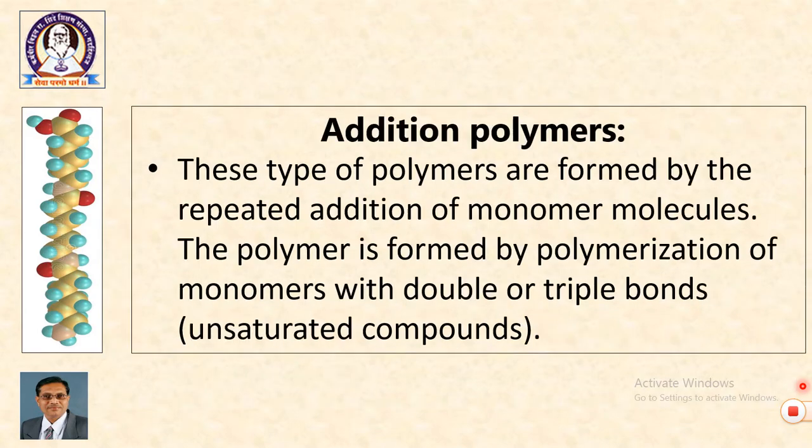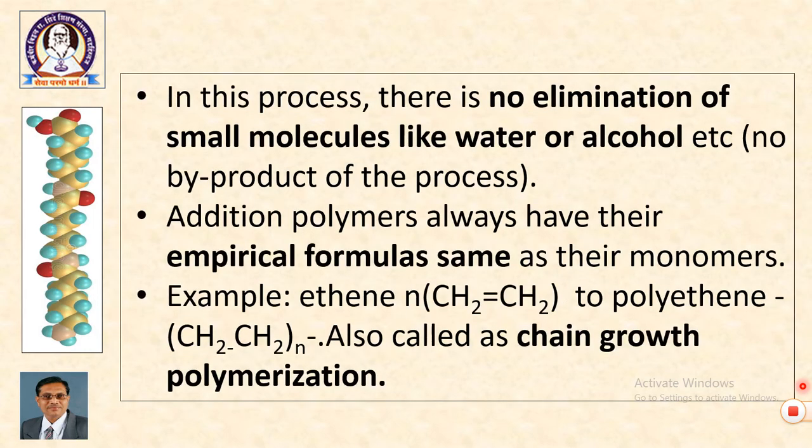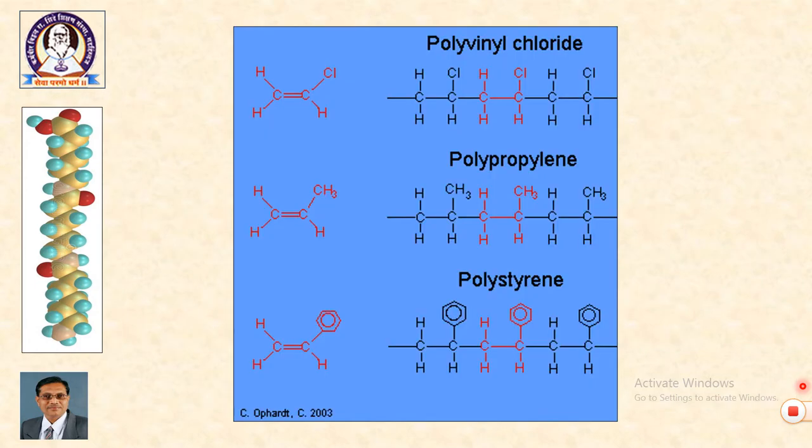So, see what the MCQs are. Addition polymerization is possible with unsaturated compounds. Addition polymerization is possible with compounds having double or triple bond. There is no elimination in addition polymerization. The addition polymers have the same empirical formula as their monomers. Okay? This is also called chain growth polymerization.